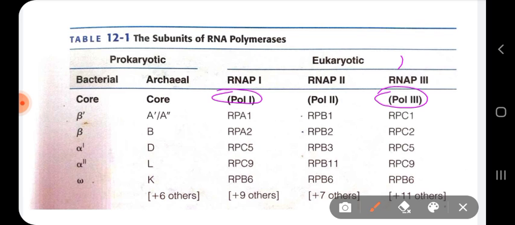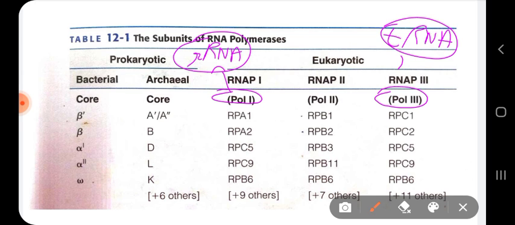So polymerase 3 is involved in tRNA synthesis, whereas polymerase 1 is involved mainly in ribosomal RNA synthesis.